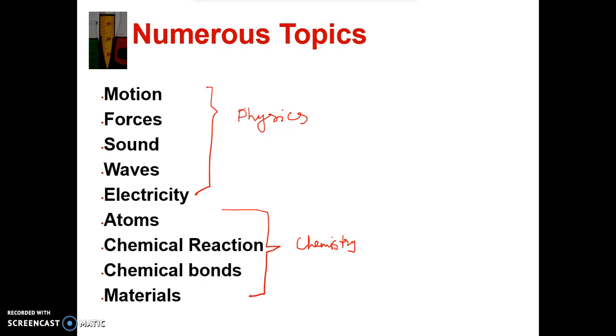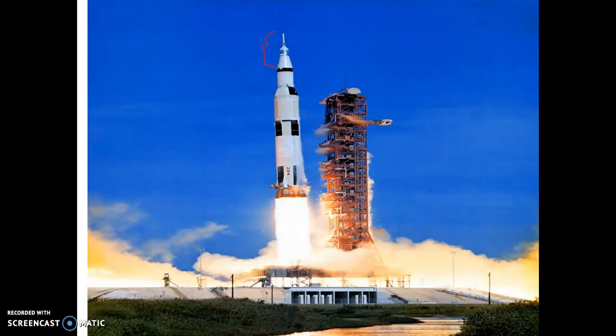And talking about motion, let's have a look at a picture. This is going to be really interesting. If you look, this is Apollo 15 rocket, which took people to the moon. And this entire rocket didn't go to the moon. Only the top part, look here, this top part, which is a triangular shape, landed on the moon.